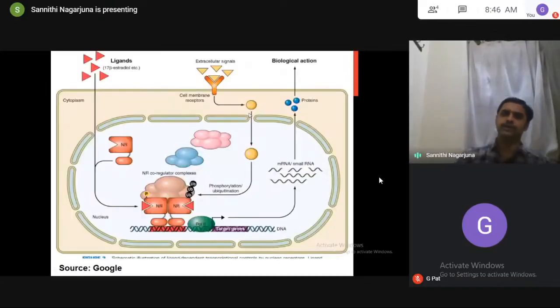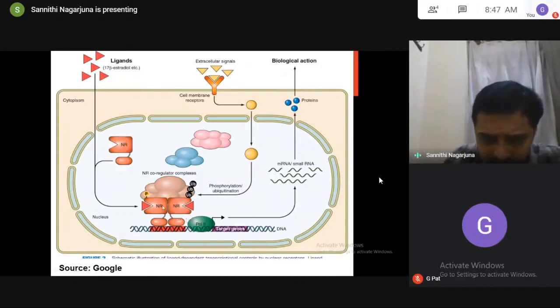See here, just one representation for your understanding. Nuclear receptors. See here, the ligand binds to these receptors. This is the receptor, right? Nuclear receptors attached to the nucleus.